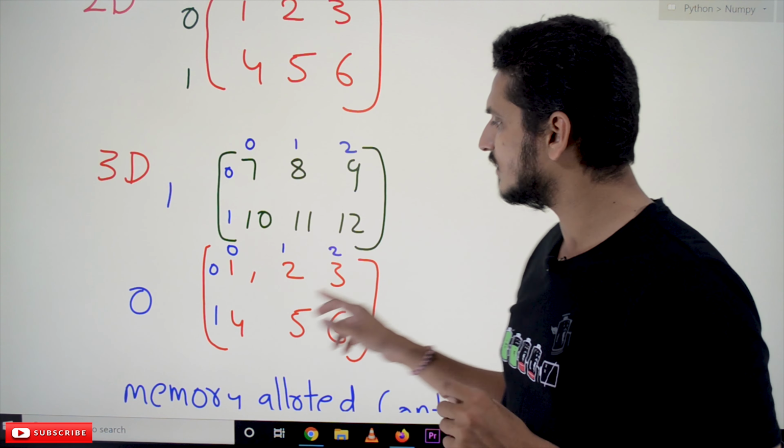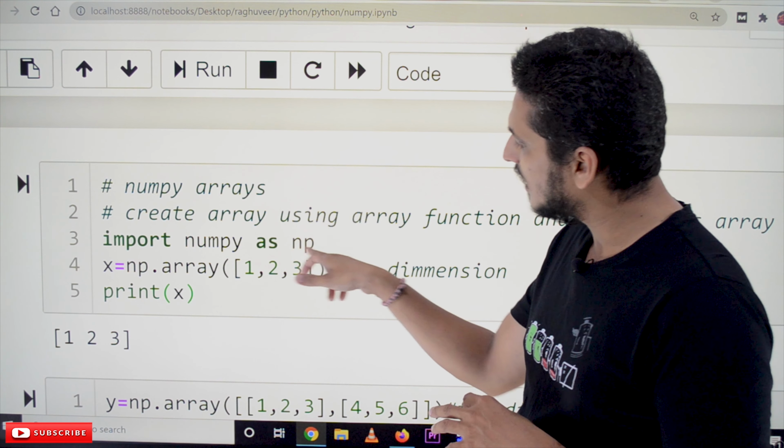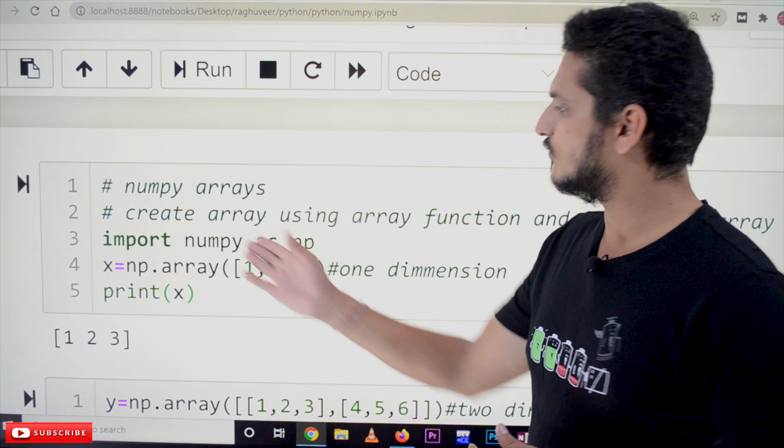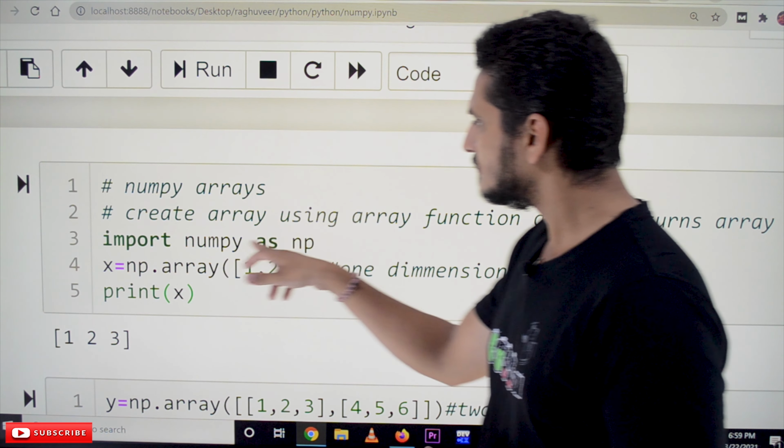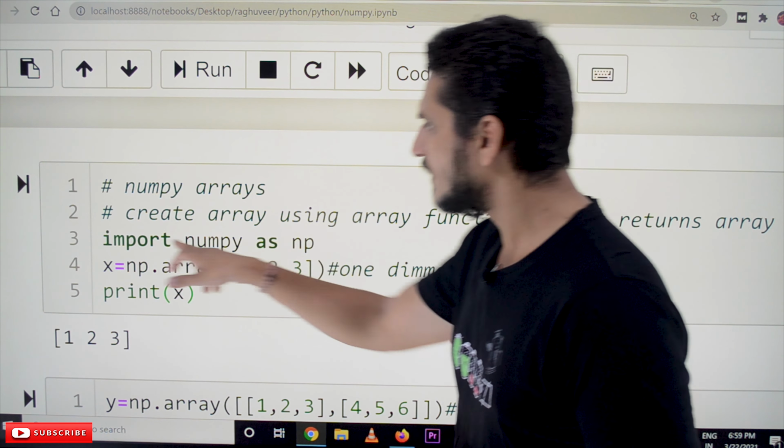Now coming to the practical part, how to implement the arrays and how we can access the elements. Let's check the syntaxes also. Import numpy as np. So we are importing the module numpy. In other languages we call it a package, here we call it a module. We are importing the module numpy and giving it a shortcut as np. Usually everyone gives the same shortcut np, that's why we follow the same terminology.